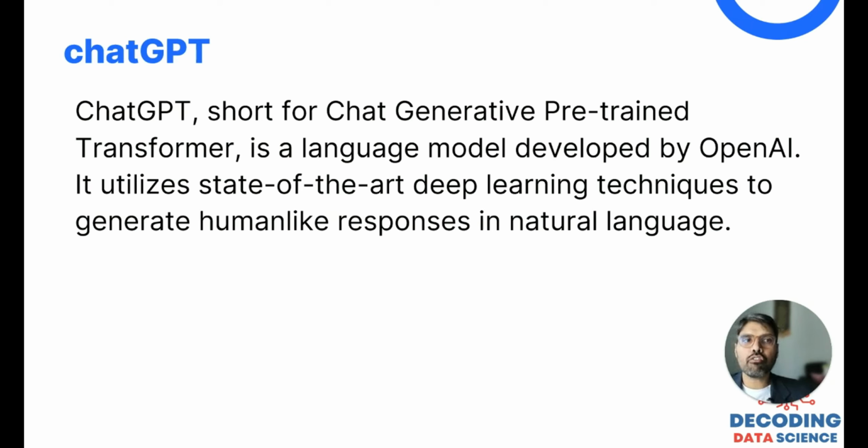It is short for Chat Generative Pre-trained Transformer. All these words we are going to talk about in detail. Generative pre-trained transformer is a language model developed by OpenAI. It utilizes state-of-the-art deep learning techniques to generate human-like responses in natural language. This introduction is not technical. We will just talk about the basics of generative pre-trained transformers, and every word has its own importance, and the chat makes it a human-like response.